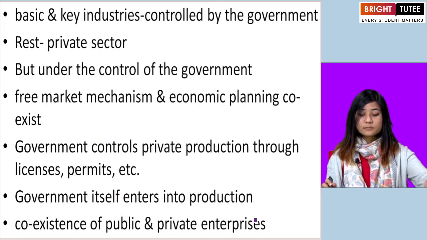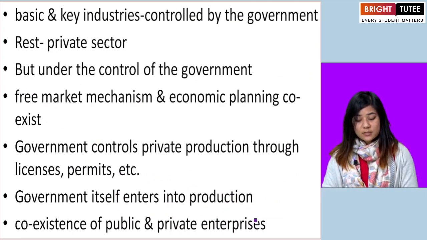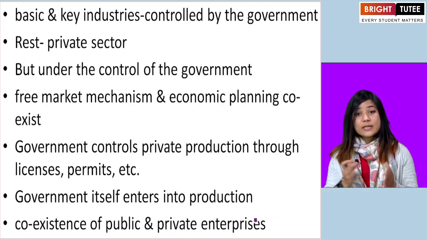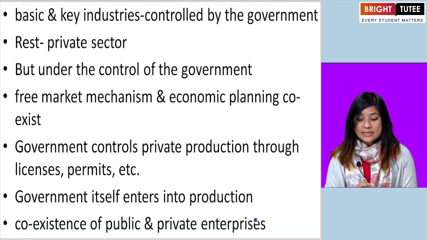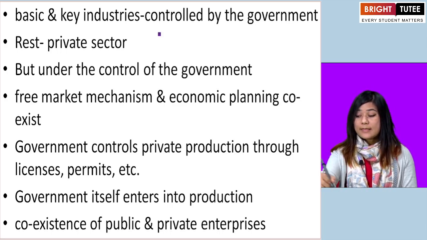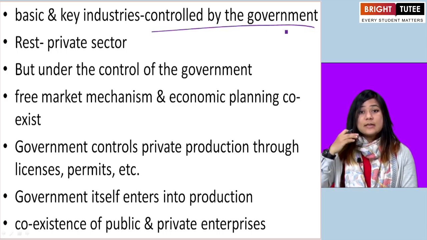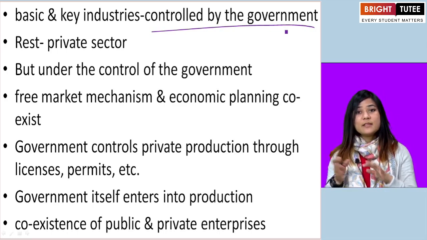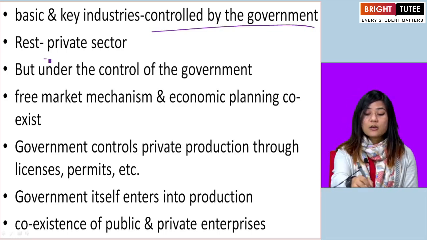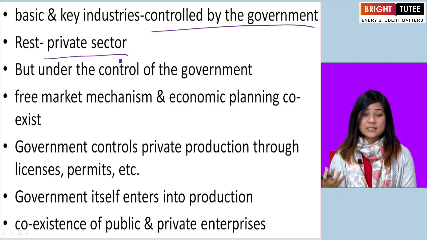Alright? So in a mixed economy, the basic and key industries are controlled by the government. The most important industries are controlled by the government, and the rest of the industries are controlled and managed by the private sectors.